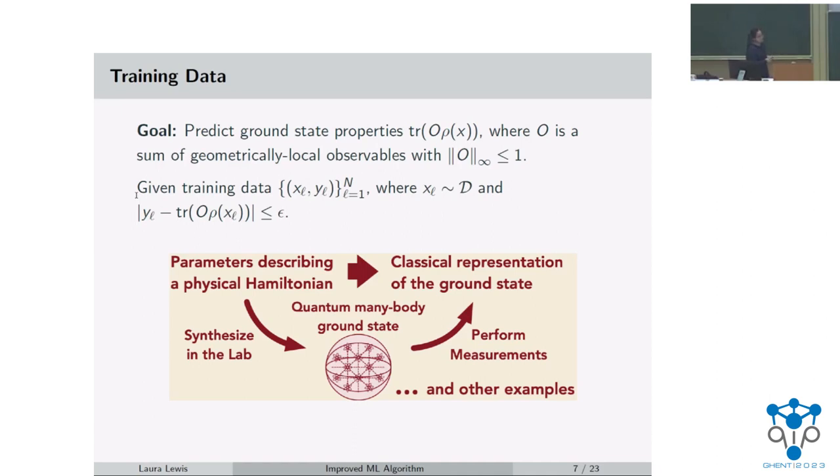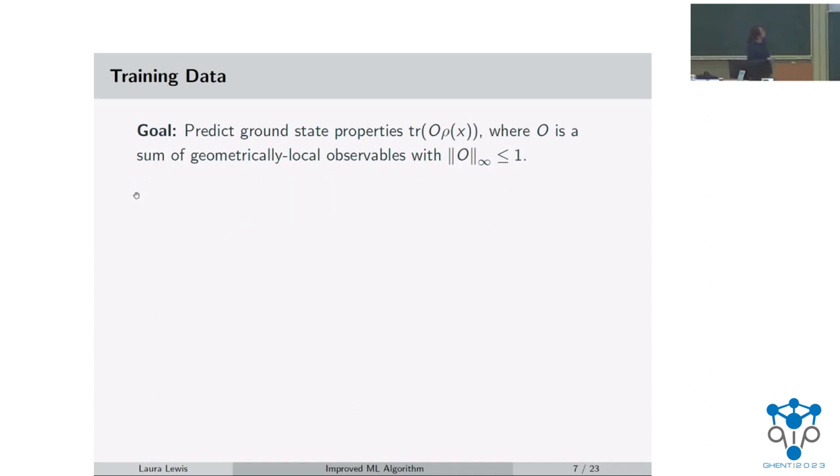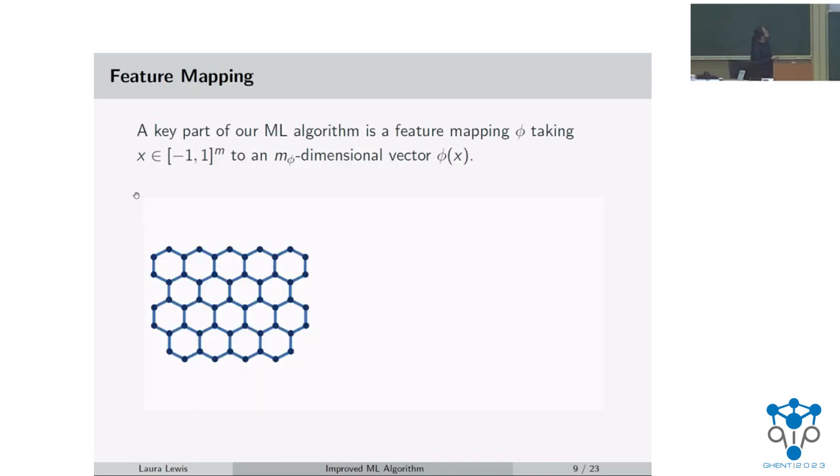And for which task do you use it, and does it generalize well? We use it for the task of predicting these ground state properties, that's trace O rho of x, where rho of x is the ground state of H of x, and O is an observable that can be written as a sum of geometrically local observables. Even when trained on this training data, it still generalizes well to things outside of the training set because of the prediction error bound. That's somewhere in the slides.